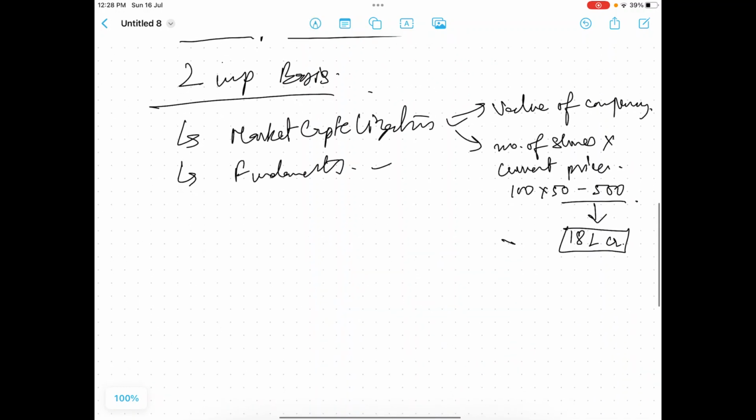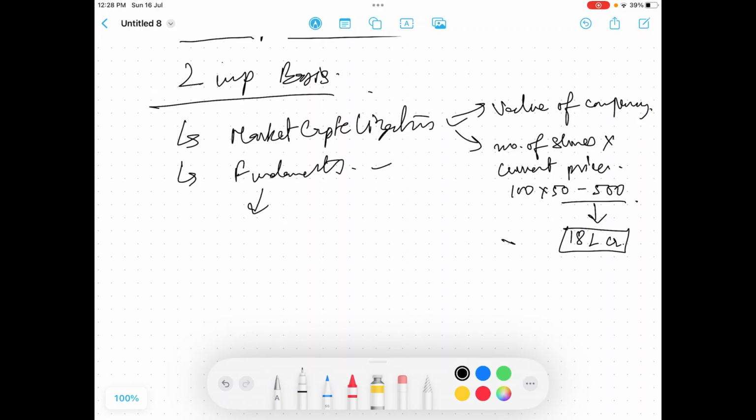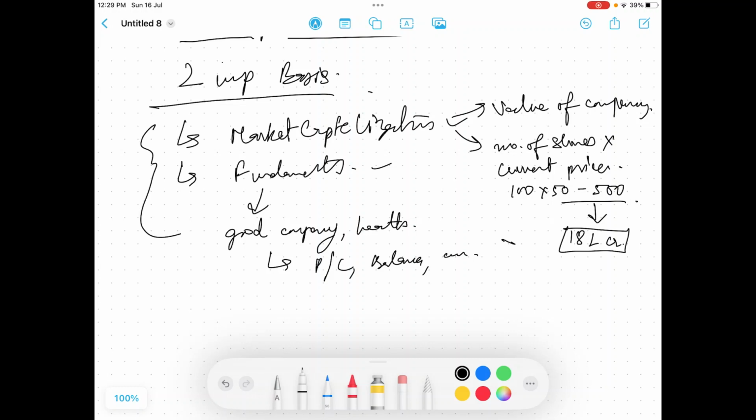Now let's see the second basis on which we can define a different set of categories. This is fundamentals. So what do I mean by fundamentals? Basically how the company is performing, how good the company is, or you can say what the health of the company is. Like what is the profit and loss statement, what is the balance sheet, what is its current price, is it overvalued or undervalued. So on these two bases we'll categorize our stocks.